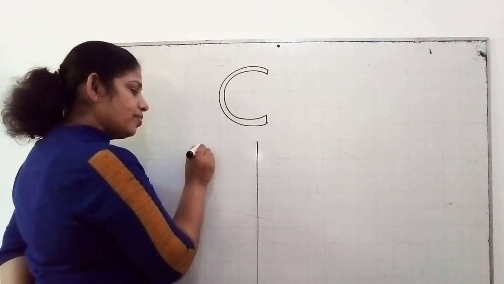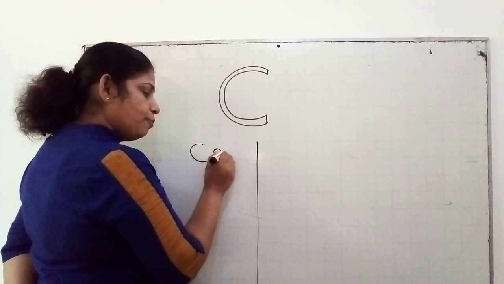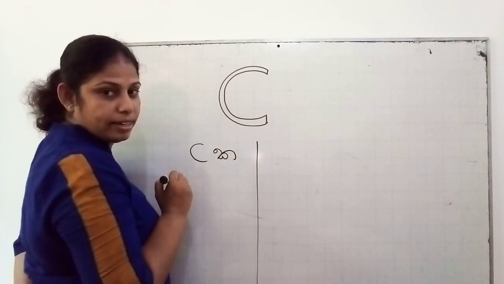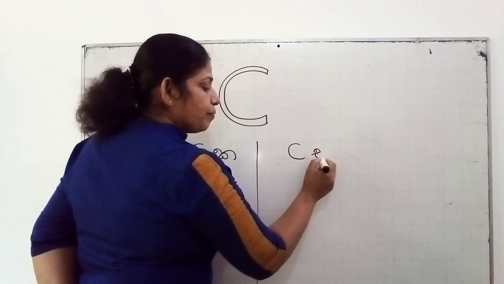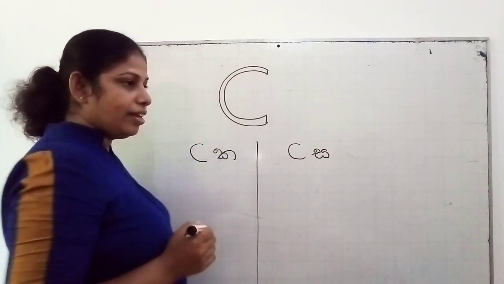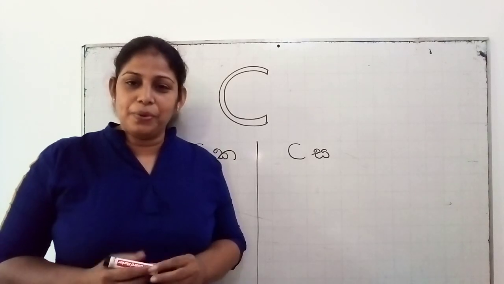Letter C has two sounds. The first one is K, the other one is S. Can you remember the vowel sounds?